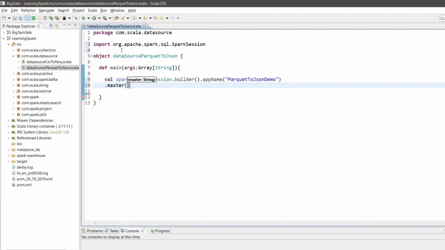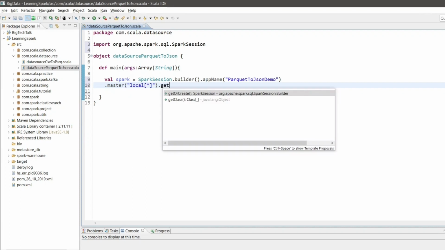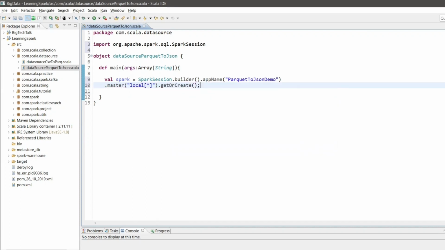Then I will set the master as local, since I am running this code on my local system. And then getOrCreate function, which will create a Spark session if it is not already created. Now my Spark session object is created.